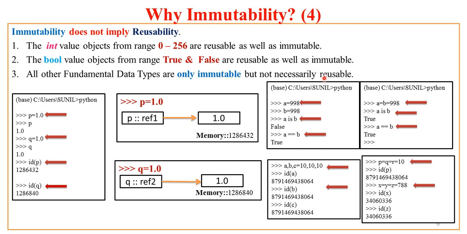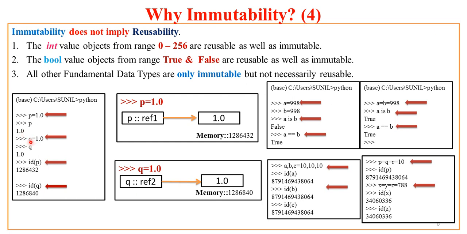Now let us try to understand what it means that immutability doesn't imply reusability. Reusability means creating only one object, and if that value is needed by, say, 10 variables, the reference to that same value will be made available to all those 10 variables. This is the scenario we have already seen in the last slides. Now I am trying to simulate the same thing using float values. If I say p equal to 1.0 and inspect p, I get 1.0 as the value returned by Python.